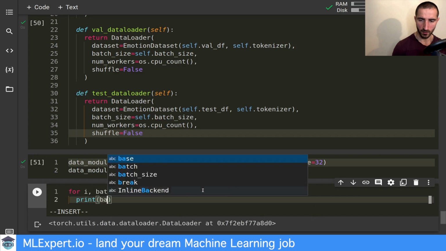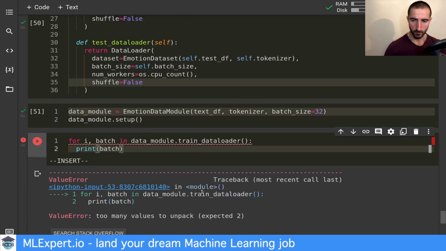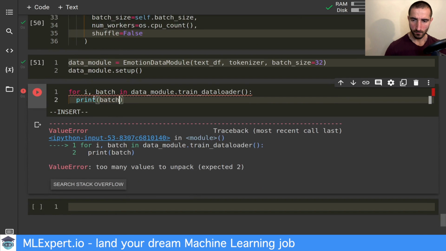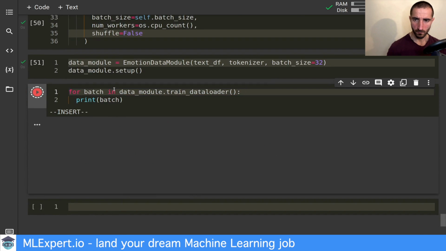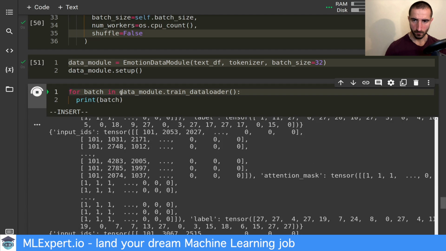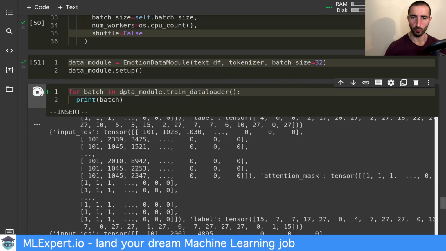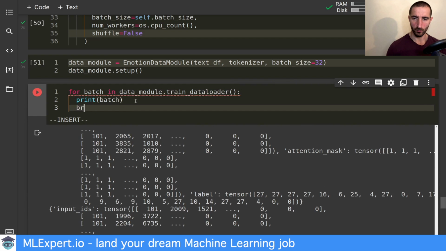And if we print this batch, yeah, this should be working. Let me break this.